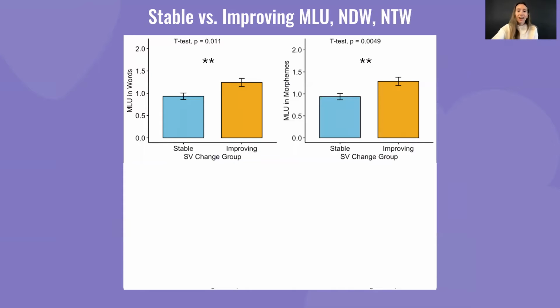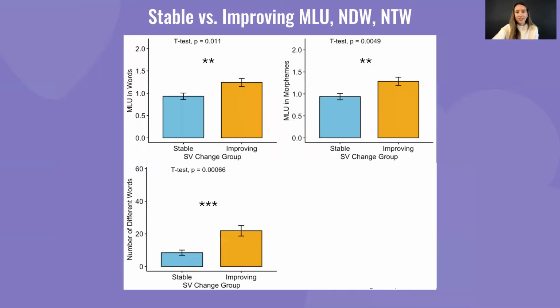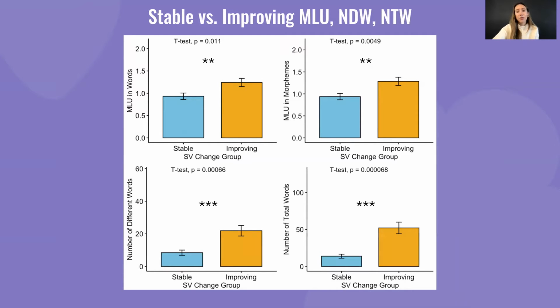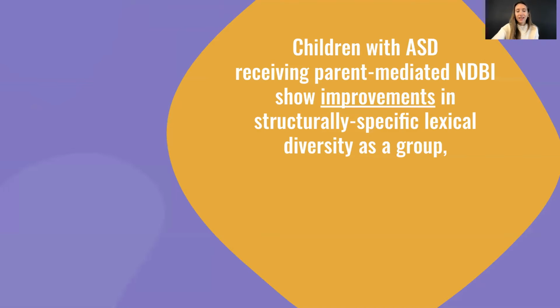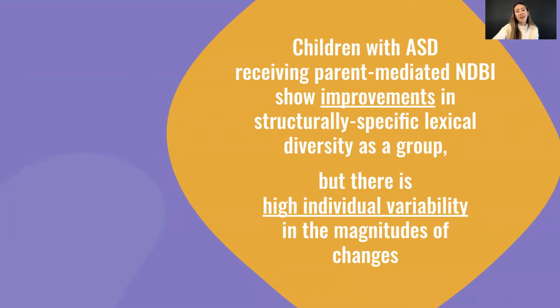Not surprisingly, higher baseline mean length utterance measured in words or morphemes, higher number of different words, and higher number of total words at baseline were also predictive of those that went on to develop subject-verb combinations. In summary, our results indicate that children with ASD receiving parent-mediated intervention show improvements in structurally specific lexical diversity as a group. But there is a high level of individual variability in the magnitudes of these changes.